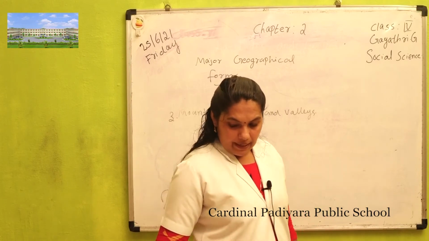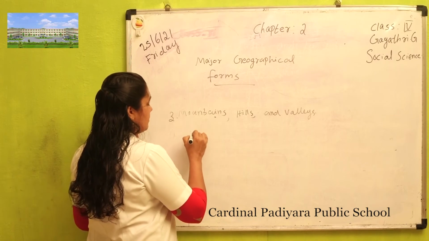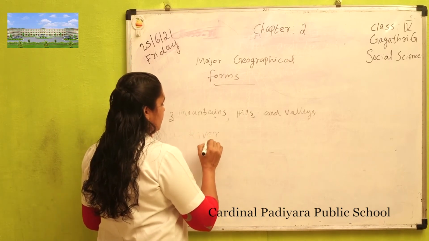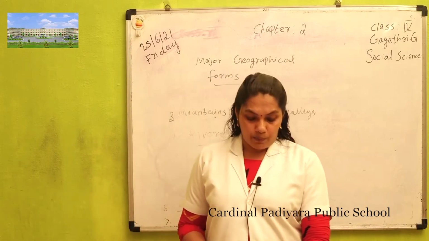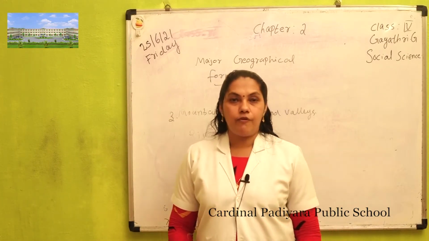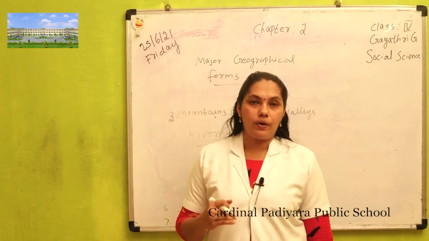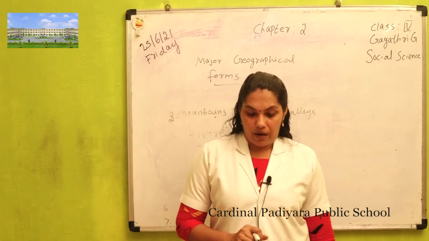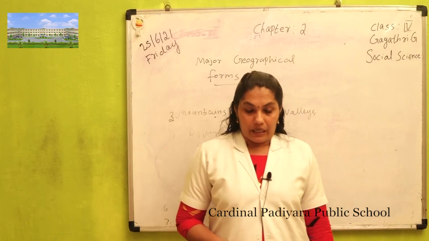Another important one is rivers. A large body of water that flows continuously from high land to low land is called a river.